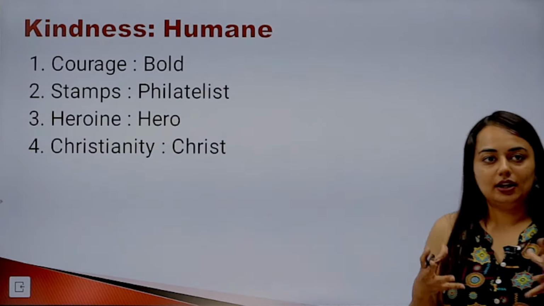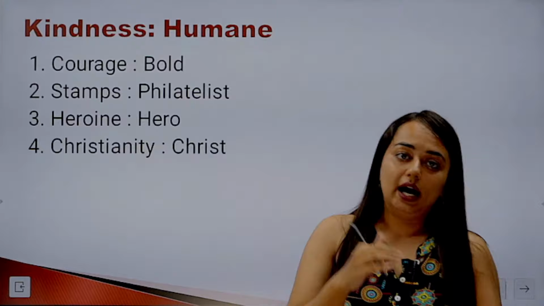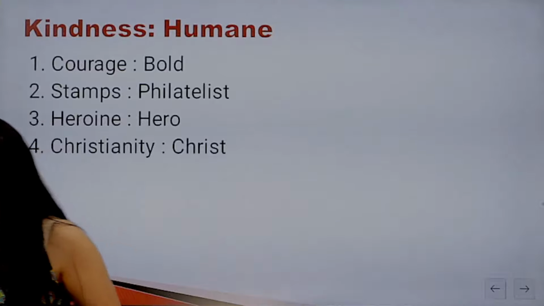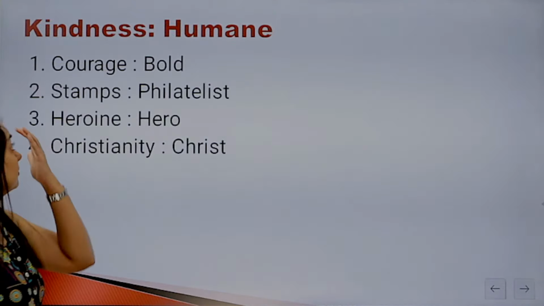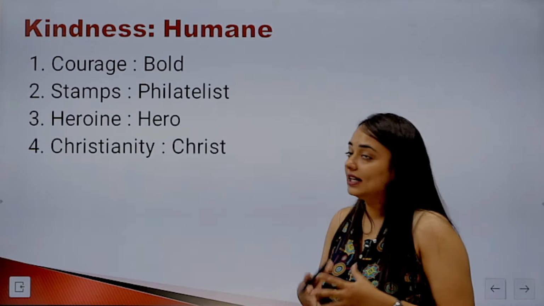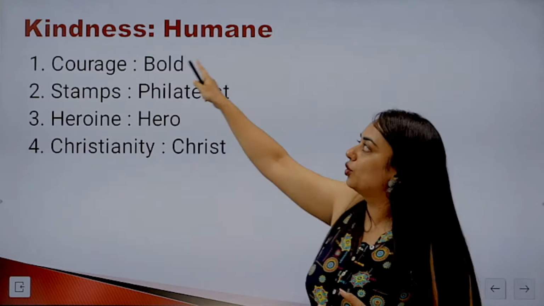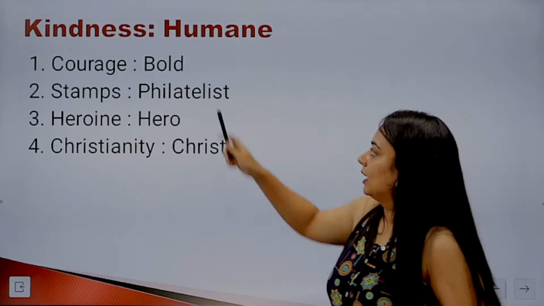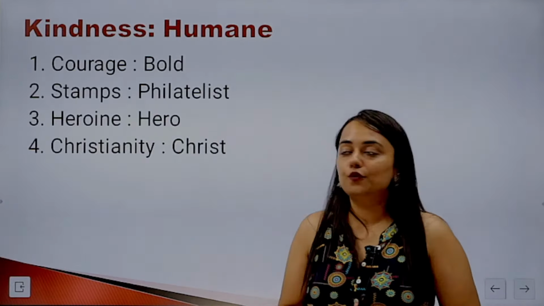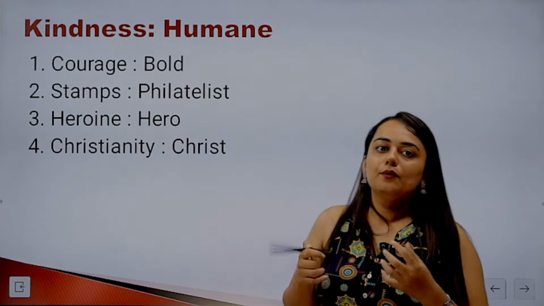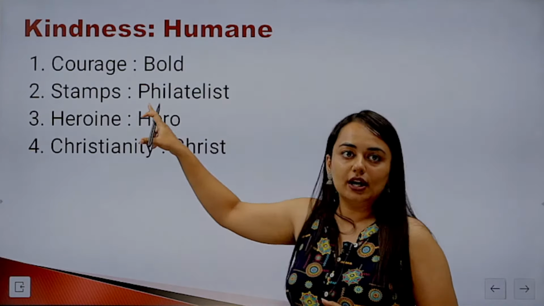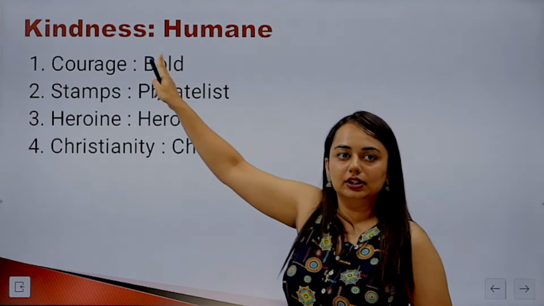Kindness and humane. Now try to decode what is the relationship between kindness and humane. A person who is said to be humane is known for his kindness. So B is known for his A. Similarly, someone who is bold is known for his courage. So the first one is the right answer. A philatelist is someone who likes to collect and study stamps. So that relationship will be different. This is not similar to what we are talking about here.